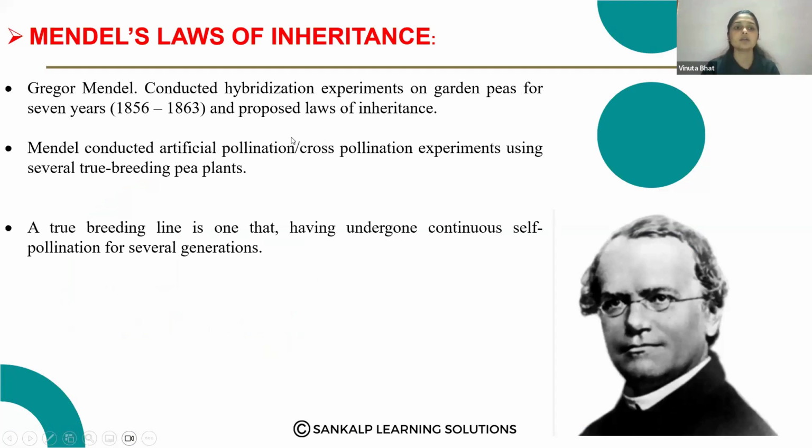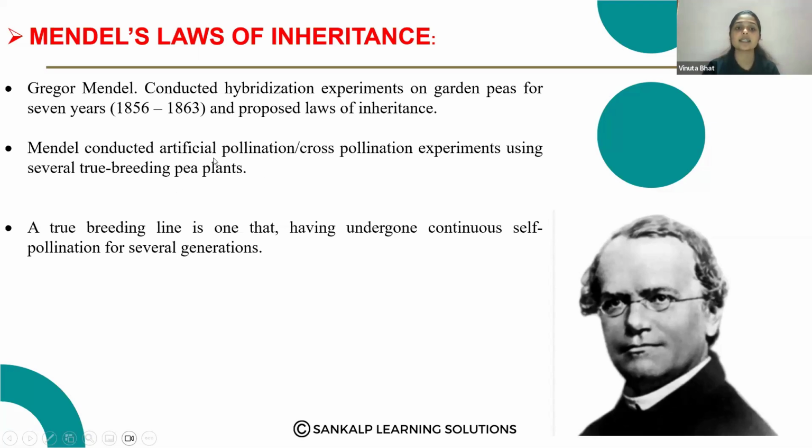Gregor Johann Mendel is called the father of genetics. He mainly worked on garden peas from 1856 to 1863, and he is the person who proposed the laws of inheritance. Later we will study the laws of inheritance.